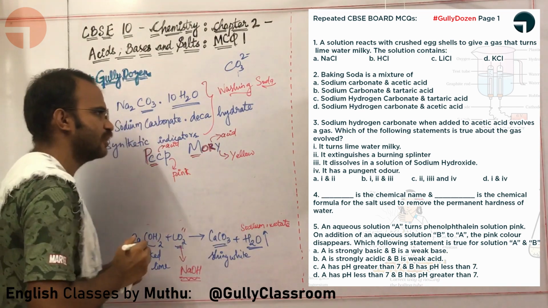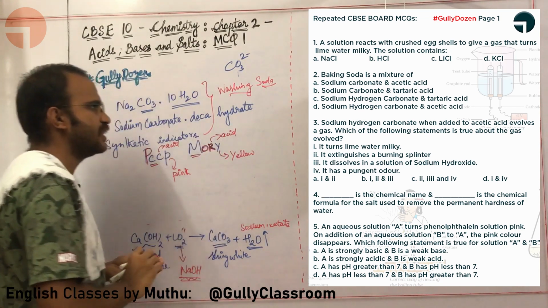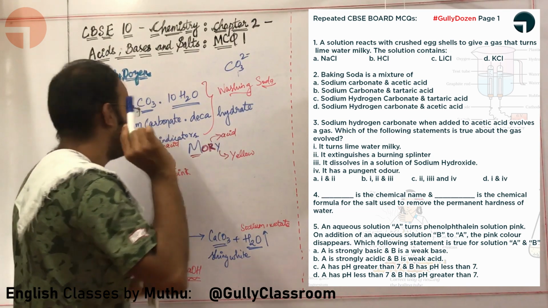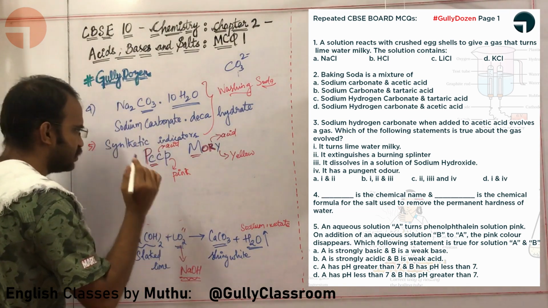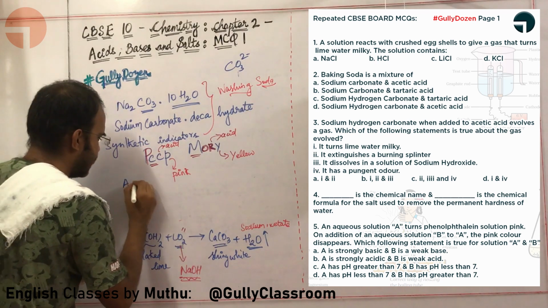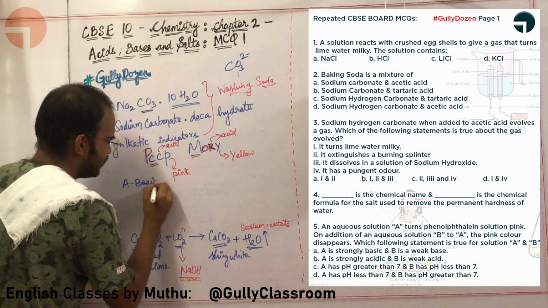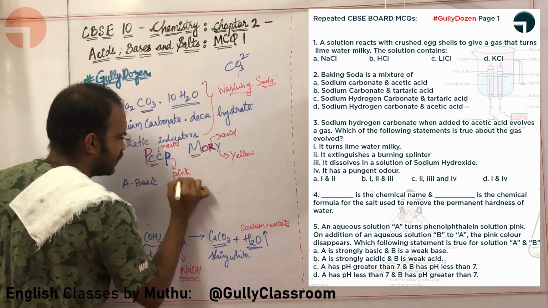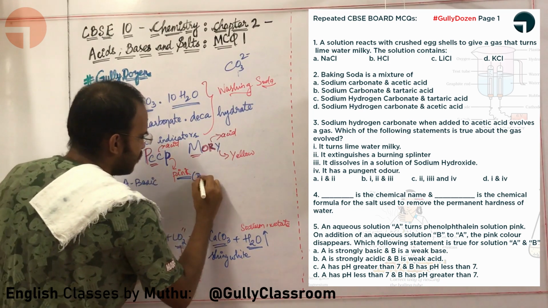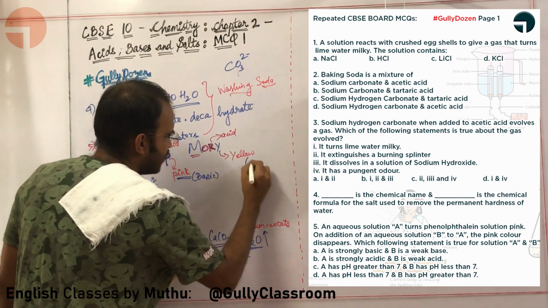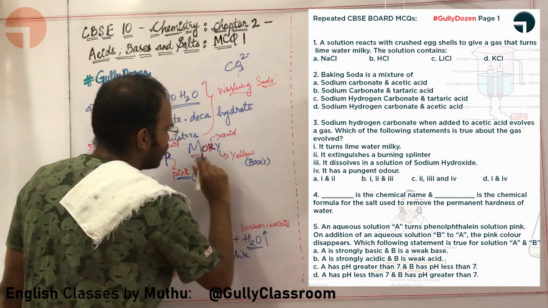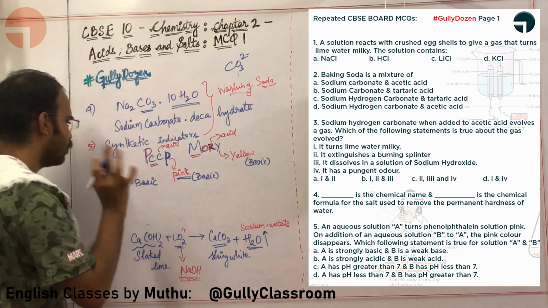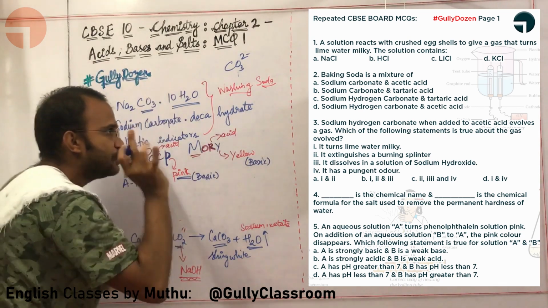Now let us look at the question. An aqueous solution A turns phenolphthalein solution pink. So originally, this means the aqueous solution A is basic, because it is turning the phenolphthalein solution pink. Pink means it is basic. In methyl orange, bases become yellow. Okay, that is fine. Let us continue the question.